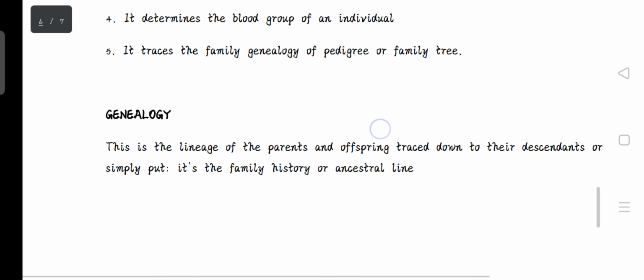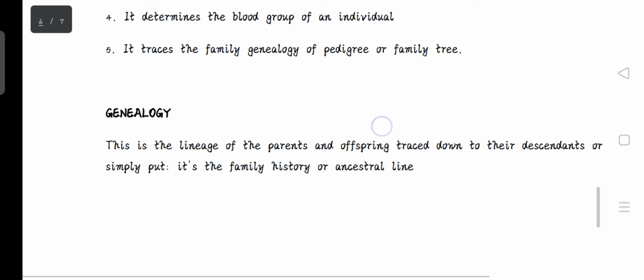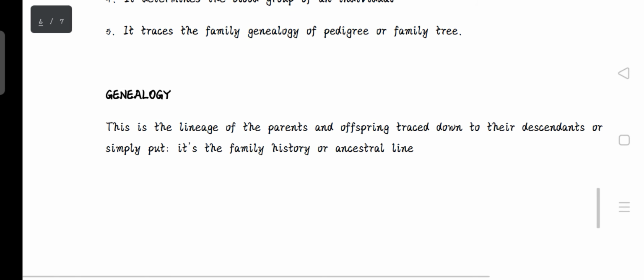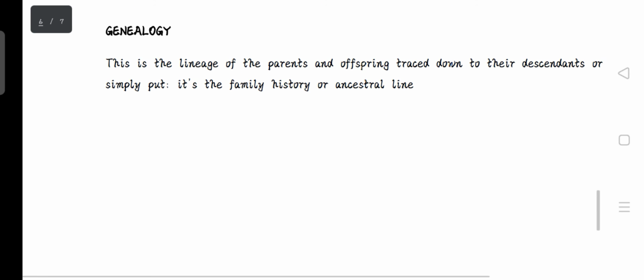Then five, it traces the family genealogy, or pedigree, or family tree. So it tells us the lineage of the parents, the family history, what's about their grandparents, the great grandparents, how they are, how they look like. So then we have the genealogy.